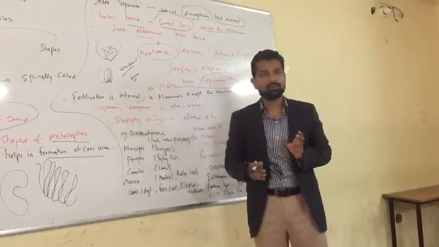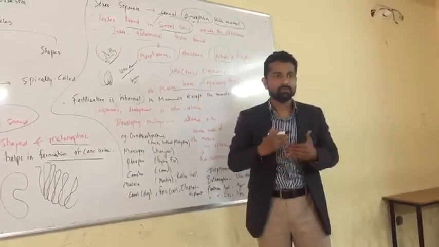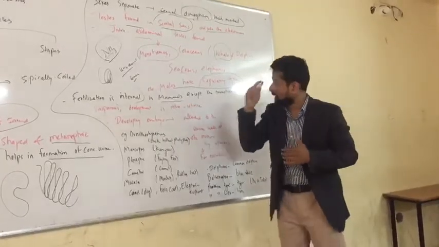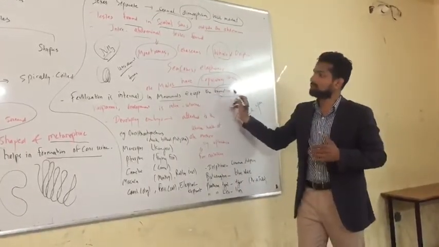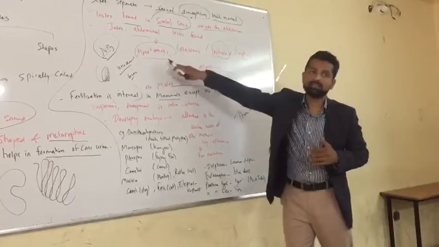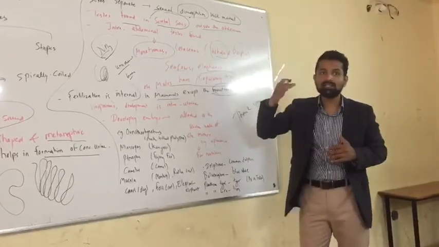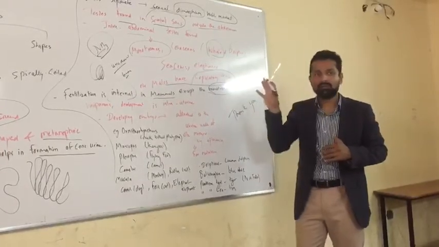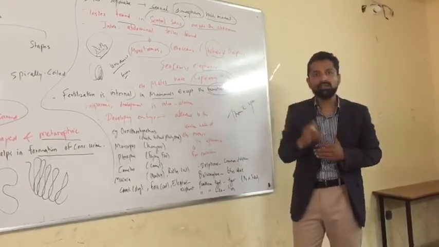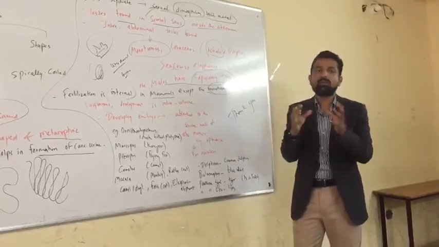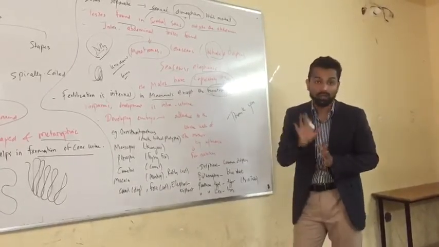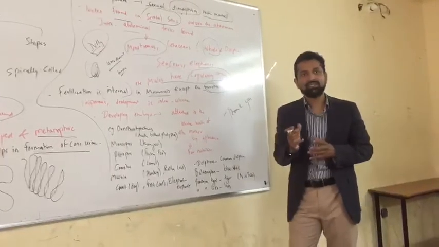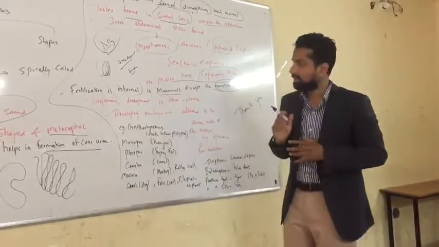Fertilization: the female fertilizes inside her reproductive system, except in the monotremes. Whales, their fertilization they do outside of the body. The sperm and ovum are outside the body, even though they are mammals. So this is an exceptional case.